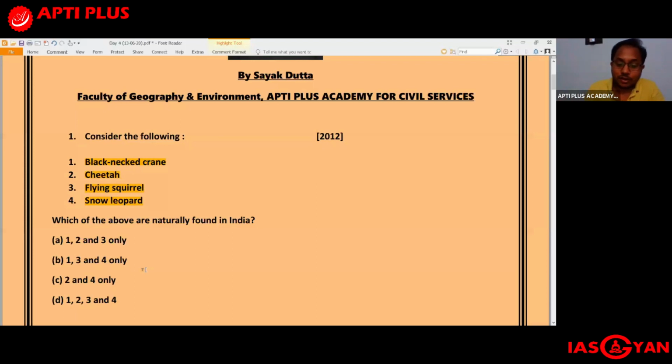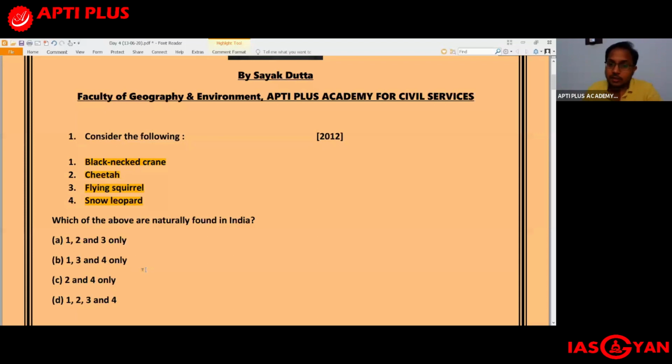And I have given a small picture over here from which you can get information regarding this very important species, which is one of the favorite species of UPSC, and UPSC keeps on asking questions on it, that is the great Indian bustard. This species will always be in the news every single year, and hence it becomes very important every year, especially from UPSC's prelims perspective as well as the mains perspective. Why? Because the population of the great Indian bustard has fallen to a great deal. Now even less than 150 of these birds are there in India.